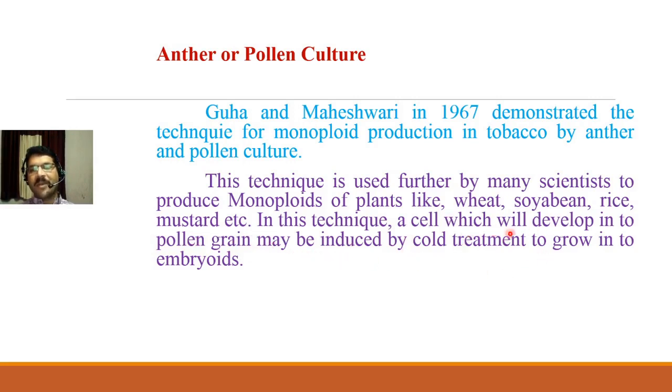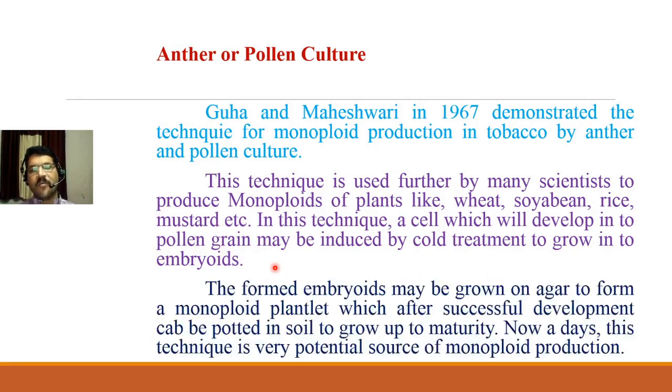So they gave temperature shocks to that cell, and instead of producing a pollen grain, it directly produced embryoids. So this is the method of anther and pollen culture for the production of monoploids.